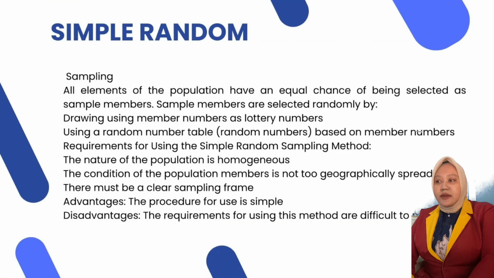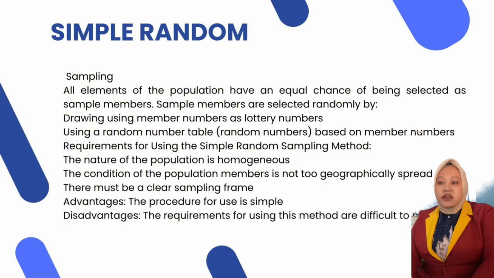Simple random sampling: all elements of the population have an equal chance of being selected, and sample members are selected randomly, for example by using member numbers as lottery numbers or using a random number table. Random numbers are based on members.